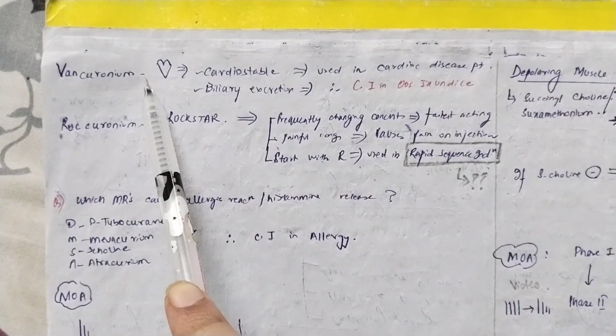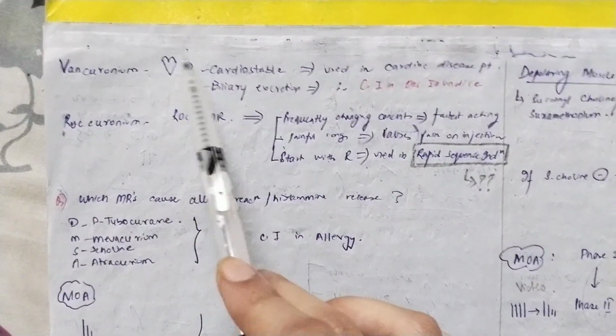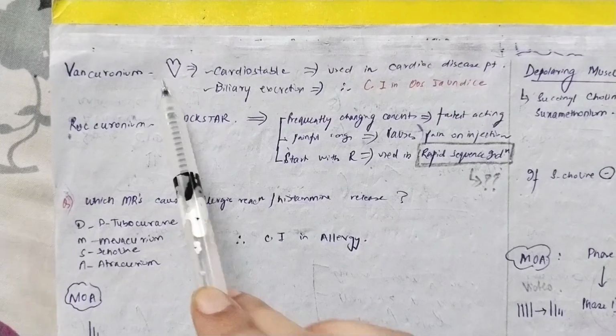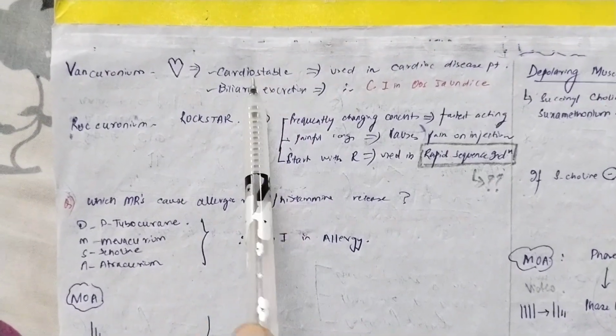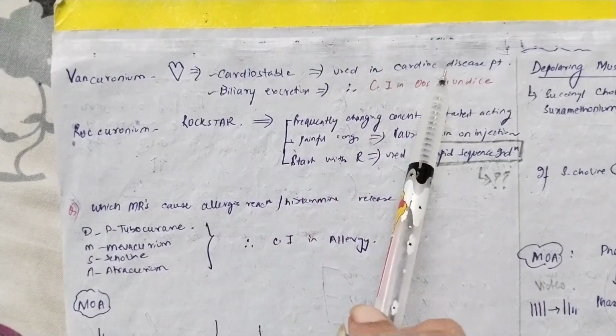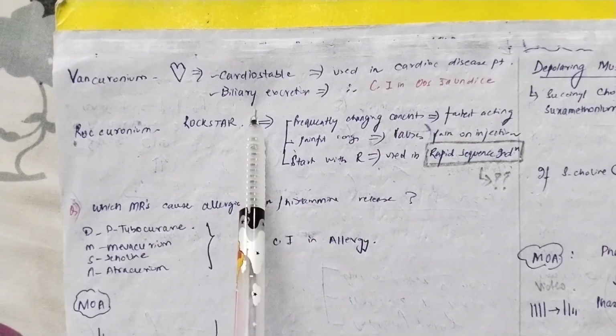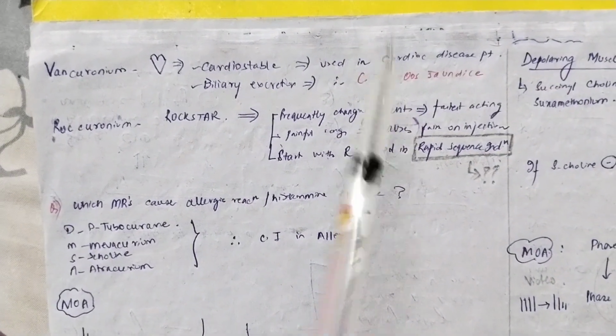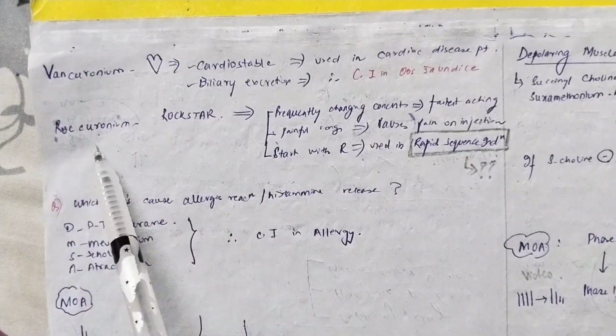What about the points of vecuronium? Say V is like this, so you make a heart. So what does it imply? That it is cardiostable muscle relaxant. Which was the cardiostable induction agent? Yes, etomidate. So you can use this in cardiac patients. And the problem is that it is having biliary excretion, so it is contraindicated in jaundice. Now, rocuronium, just remember the word rock star.